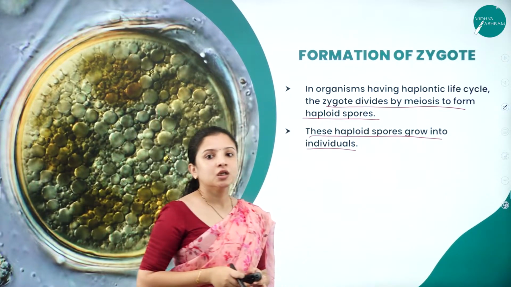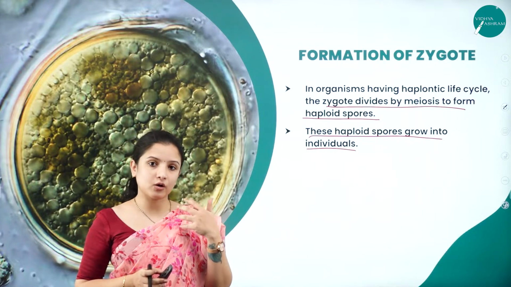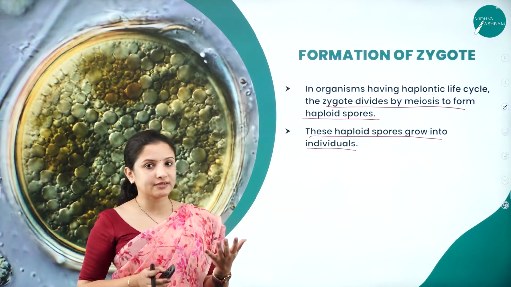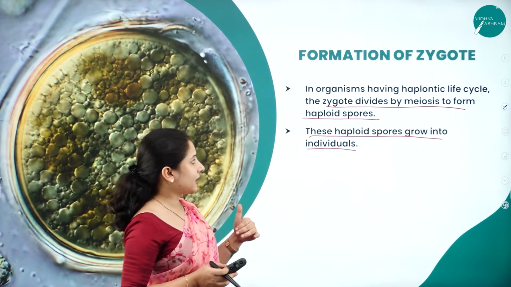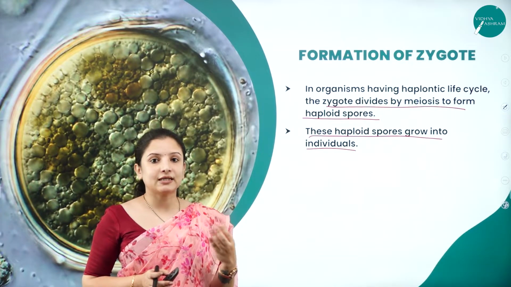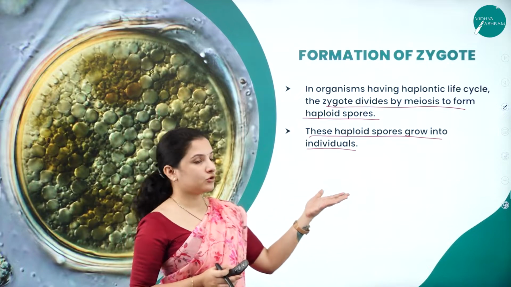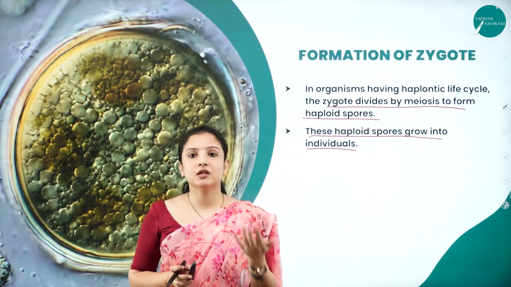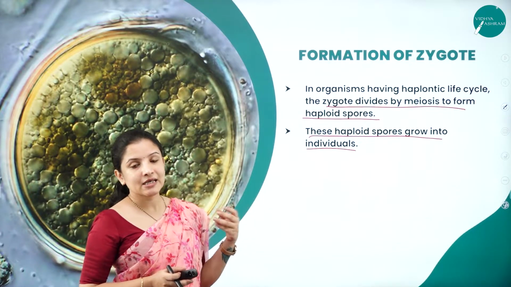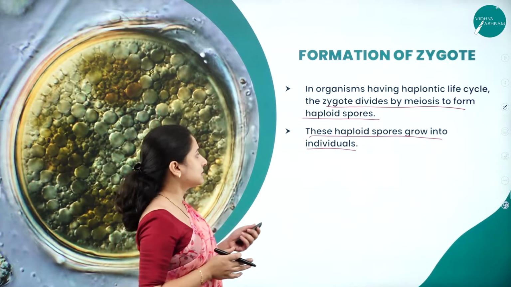Now what happens here? The walls are there. Whenever there are dry conditions, or in a dormant stage, the walls will be intact, protecting the zygote from desiccation. When favorable conditions return, the zygote will further divide by a process called meiosis, which is nothing but equational division, and they produce haploid spores. These haploid spores spurt out of the zygote and develop into new individuals in the case of fungi and algae. So that is how fungi and algae in an external medium are capable of surviving, by the formation of a thick wall around the zygote.